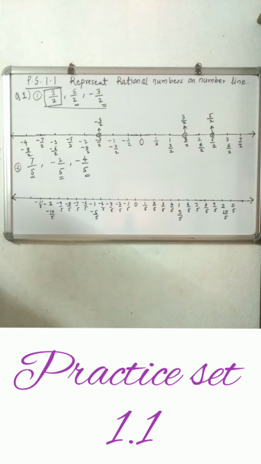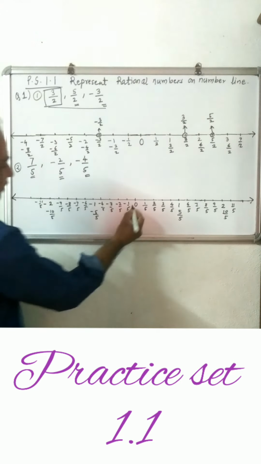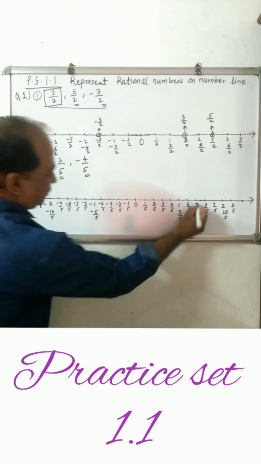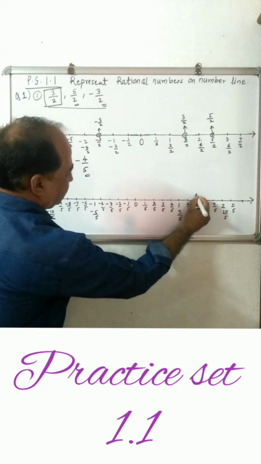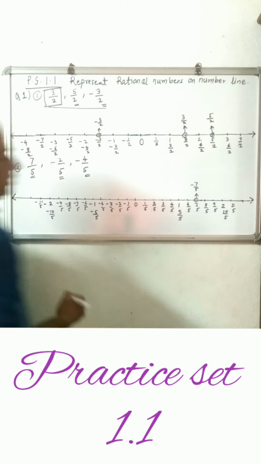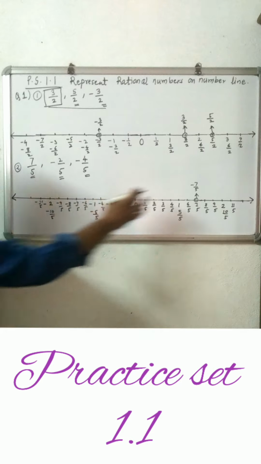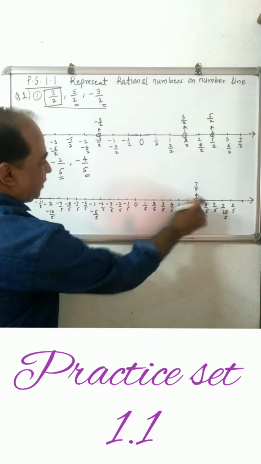So now we have to represent the following numbers. First number is 7 upon 5. So where is 7 upon 5? On the right hand side, positive. So this is the 7 upon 5. So highlight it and represent it on the number line. It is 7 upon 5, the first number.